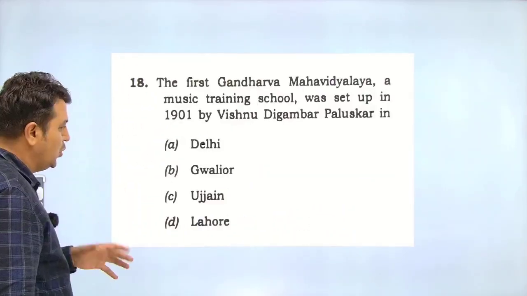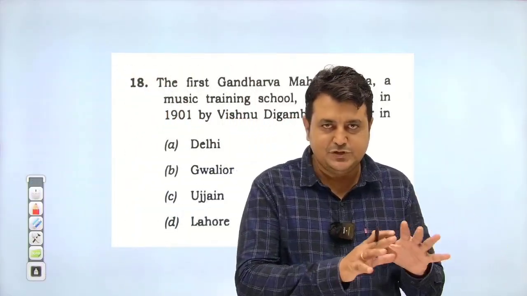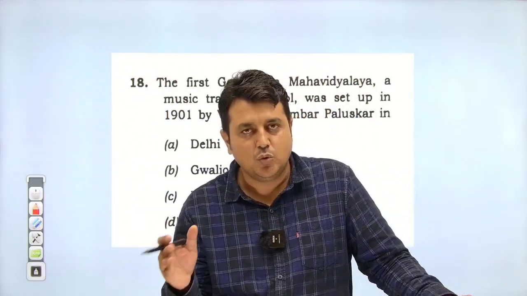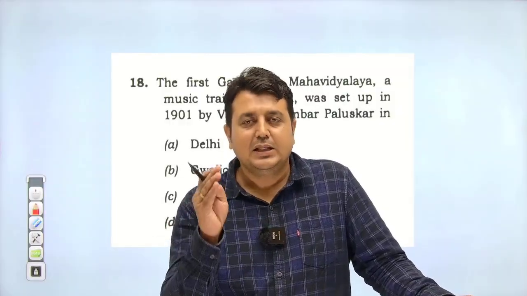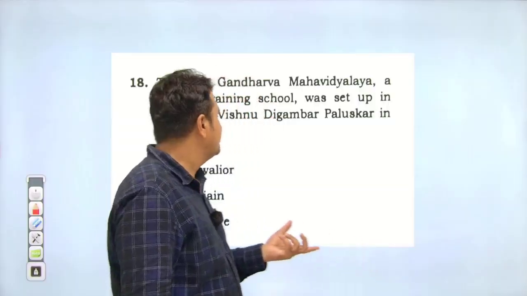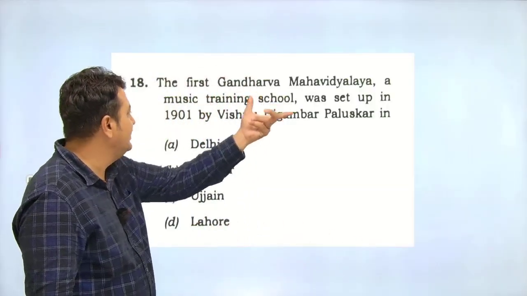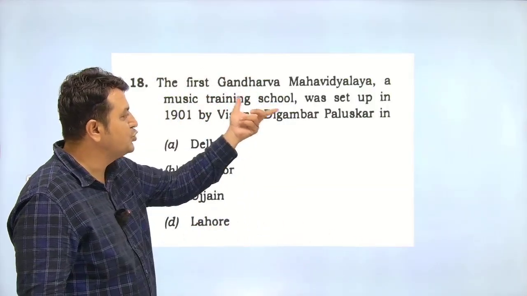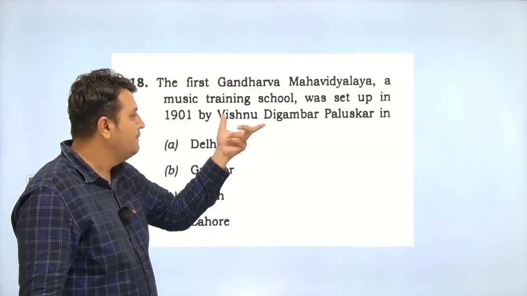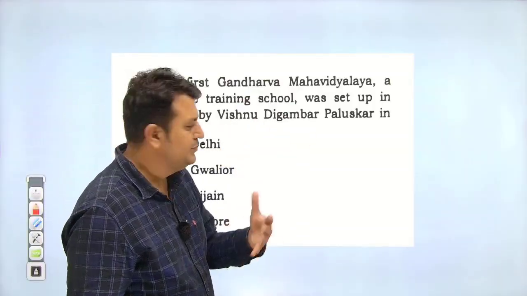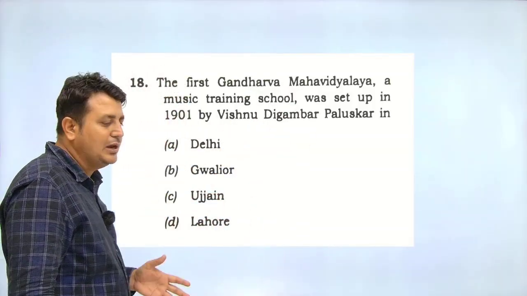And one more question which was asked out of our notes, and that is a very typical, very factual question UPSC asked. And this question is related to the first Gandharva Mahavidyalaya, a music training school set up in 1901 by Vishnu Digambar Paluskar. There are four options: Delhi, Gwalior, Ujjain and Lahore.